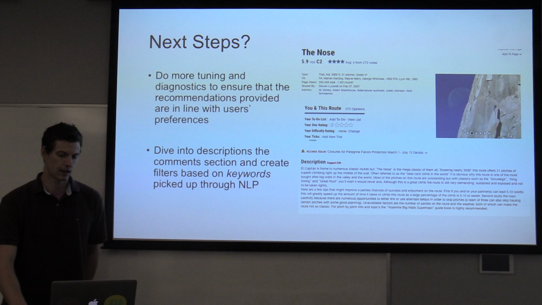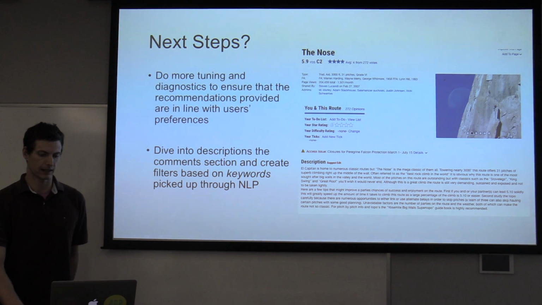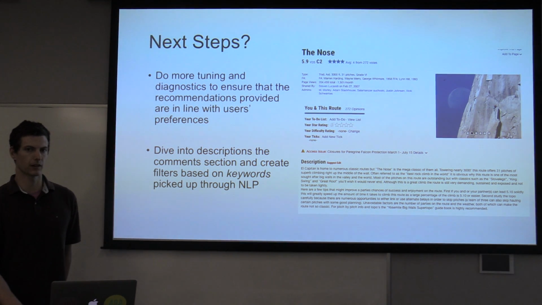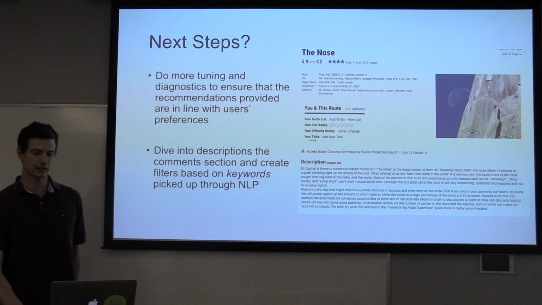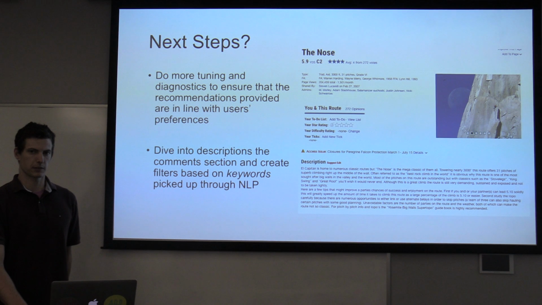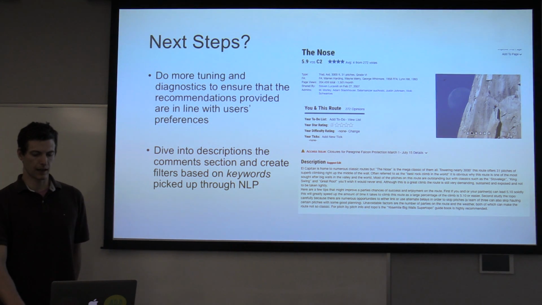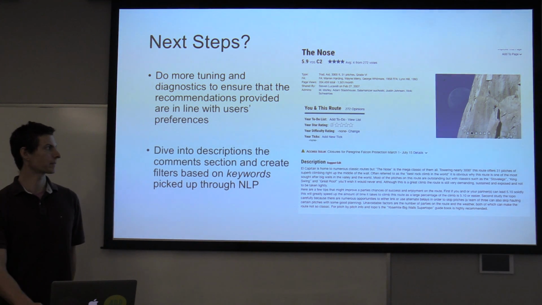So for next steps, I'd like to do some more tuning and diagnostics to ensure that the recommendations are in line with users' actual preferences. I want to dig in further to figure out exactly what the recommender is picking up on. And lastly, I'd like to dive into the comments and the descriptions to associate some keywords with each of the routes, which I can use to create some interesting additional filters for the app.